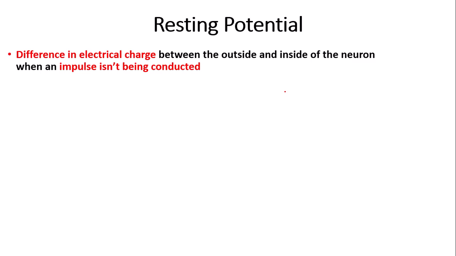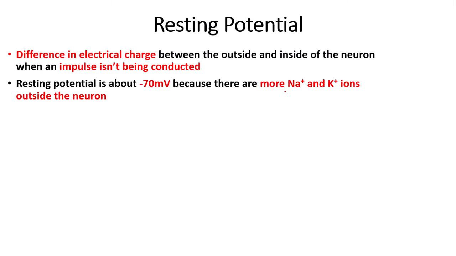Right, so now we're going to talk about how nerve impulses are conducted. So I'm going to start with resting potential. Resting potential is the difference in electrical charge between the outside and inside of the neuron when an impulse isn't being conducted, so when there isn't a stimulus to send impulses. Resting potential is about minus 70 millivolts because there are more sodium ions and potassium ions outside the neuron.